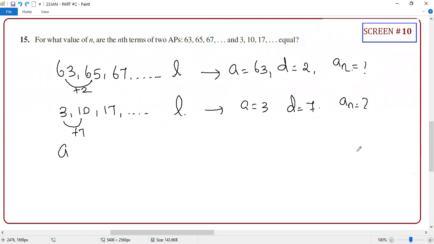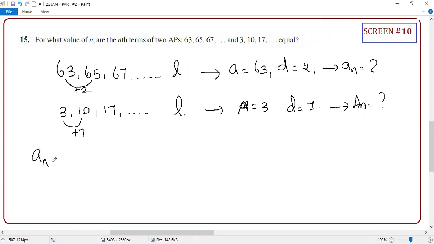Maybe I'll put a different letter for AN, then I'll equate them. Okay, AN for the first one.